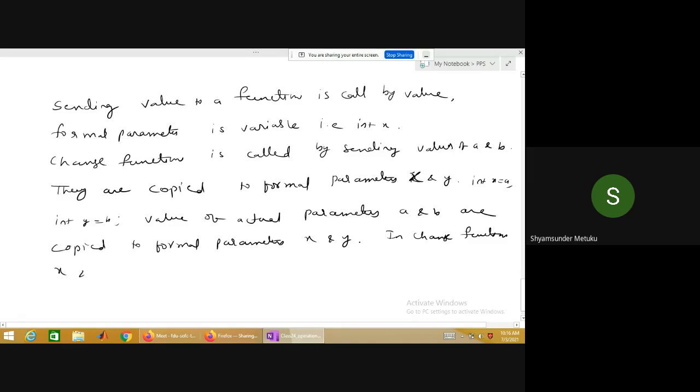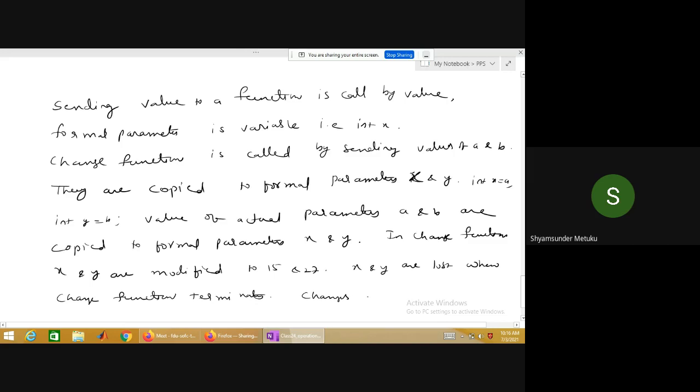In change function, x and y are modified to 15 and 27. X and y are lost when change function terminates. Change function terminates. Changes are not visible to calling function.